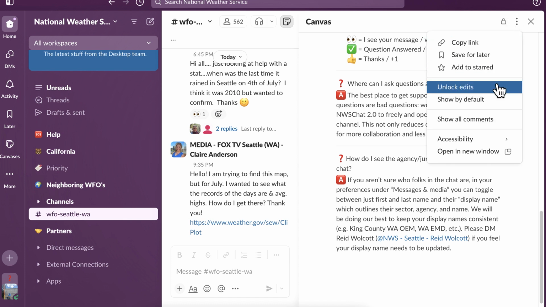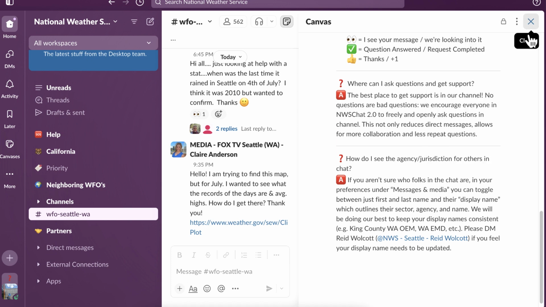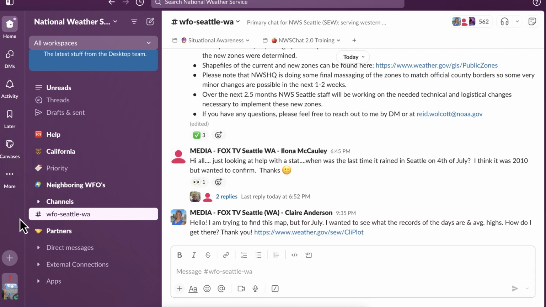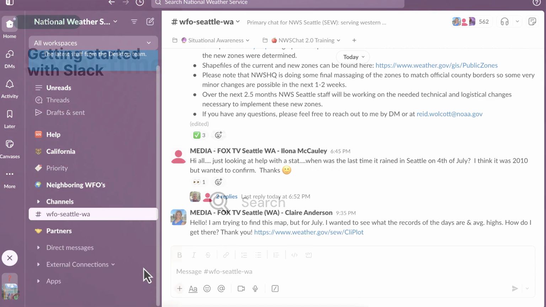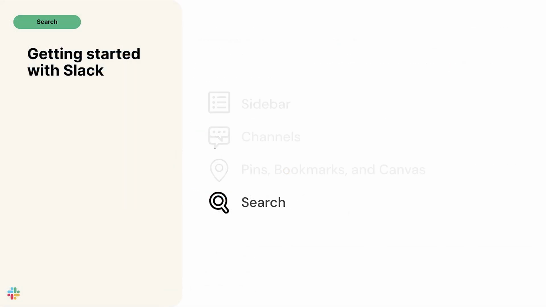And lastly, if you want to create a standalone canvas to share out across multiple channels or people, you can select the plus button in the bottom left of your screen, then create a new canvas. You'll find a handful of templates to lean on as you get started.